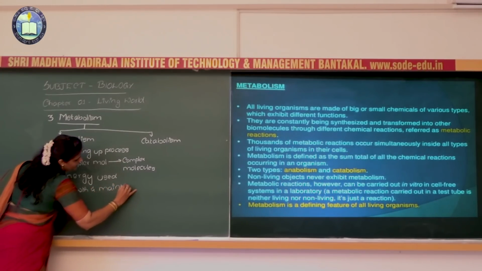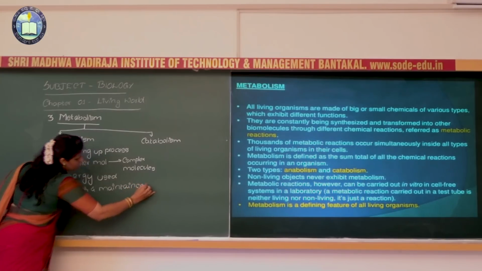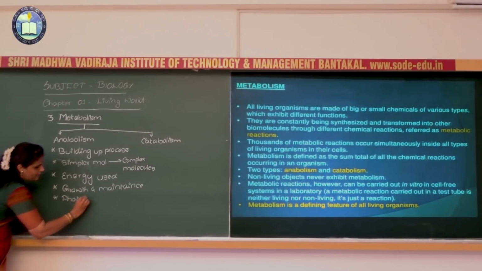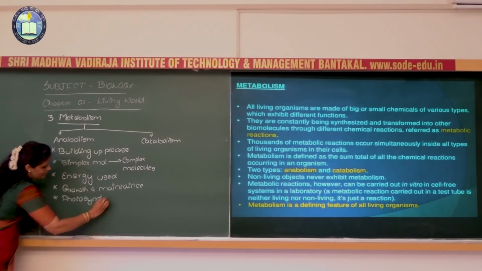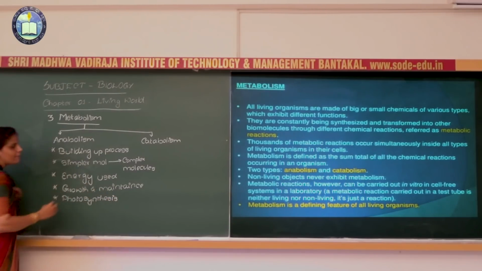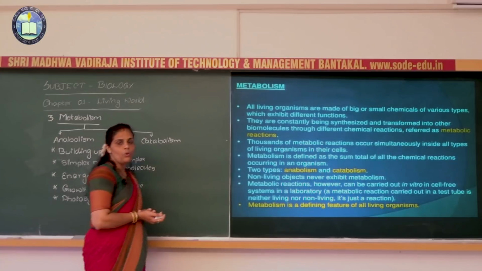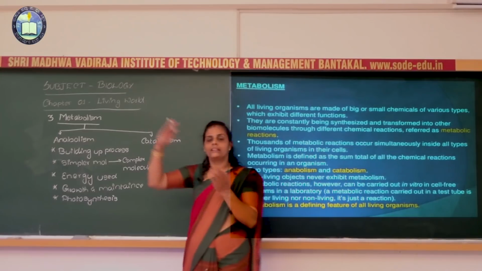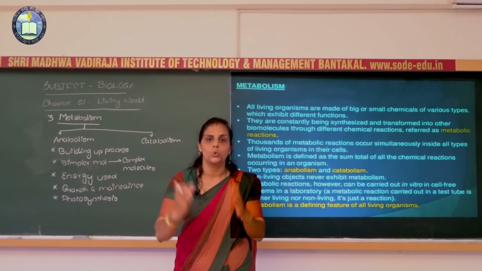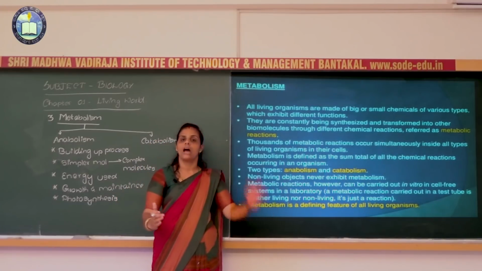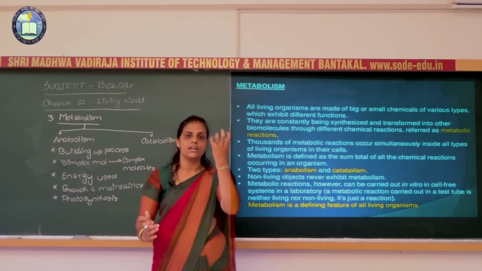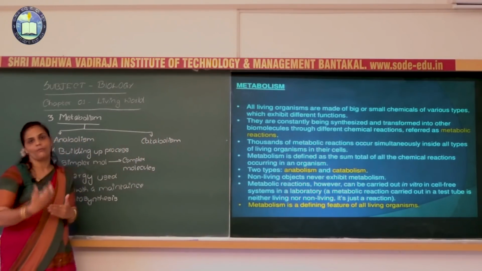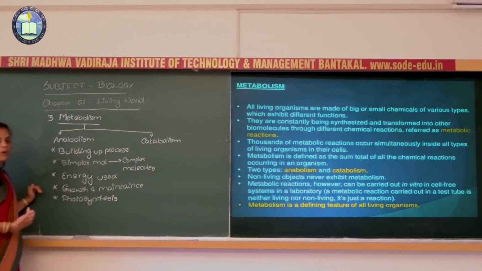If you want an example, photosynthesis is a beautiful example to explain anabolism. What happens in photosynthesis? By using carbon dioxide and water, glucose is produced. Compared to glucose, carbon dioxide and water are simple materials. By using them, the complex molecule is formed. So that is about anabolism.